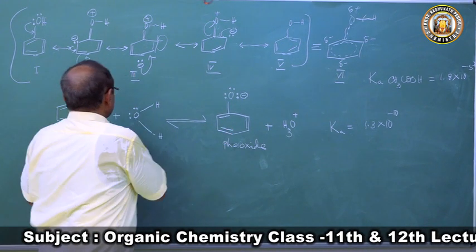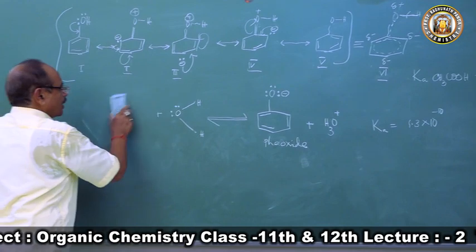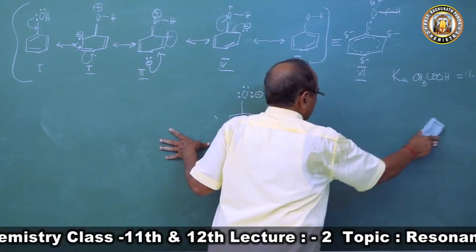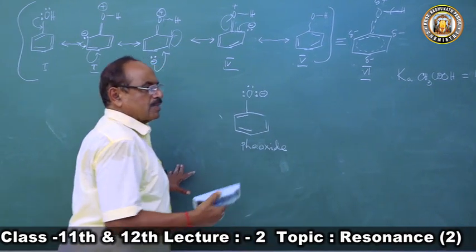So now let's form the phenoxide ion. Now we will write the resonating structures of the phenoxide ion. If a molecule or ion exhibits resonance, it becomes stable.